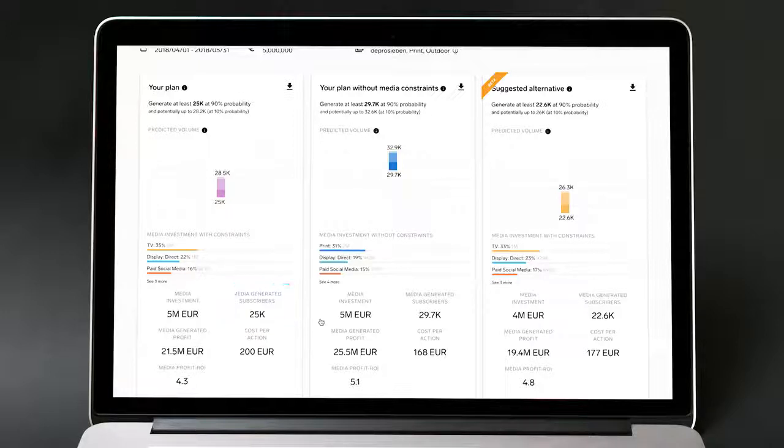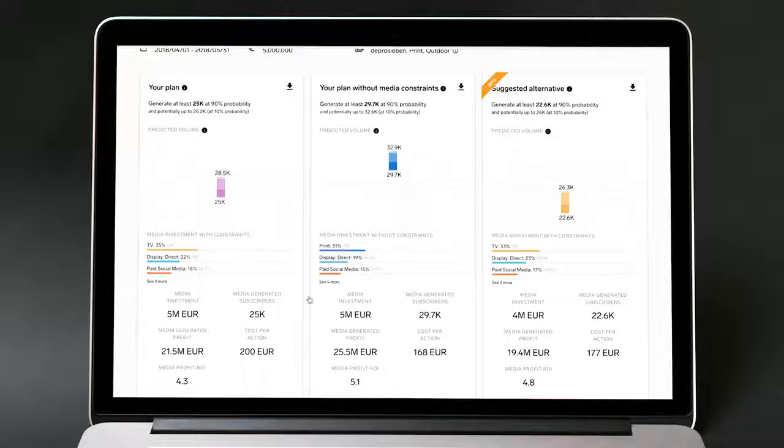And then you're also presented with a suggested alternative. Hamilton AI will search out different budget levels around the budget input that you briefed him on in order to figure out if there is another scenario that will result in a lower cost per action. You can see that Hamilton AI predicts that you could spend a whole €1 million less than your initial budget in order to get a cost per action of only €177 versus €200 CPA with your plan.